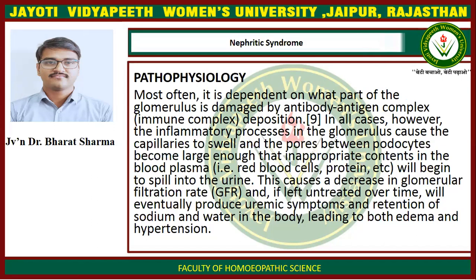This causes a decrease in glomerular filtration rate and, if left untreated over time, will eventually produce uremic symptoms and retention of sodium and water in the body, leading to both edema and hypertension.